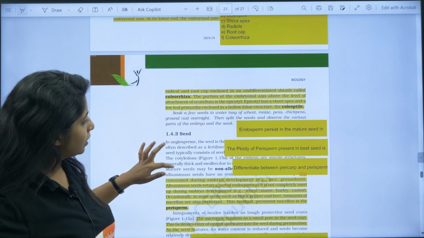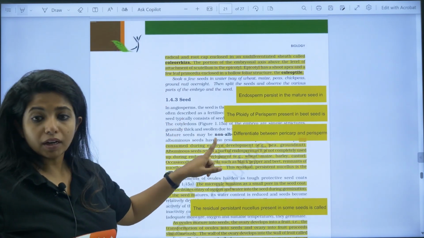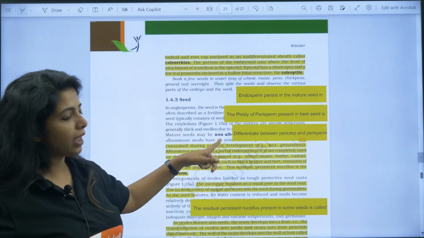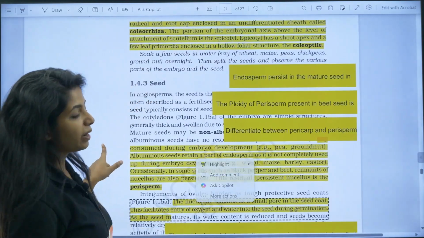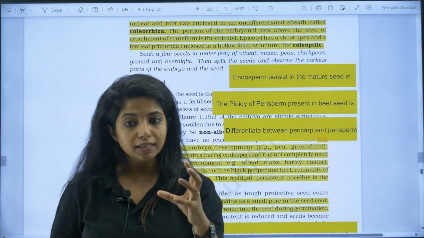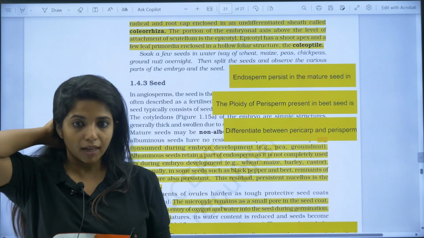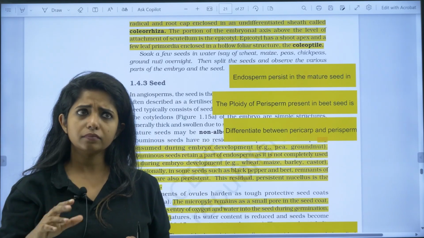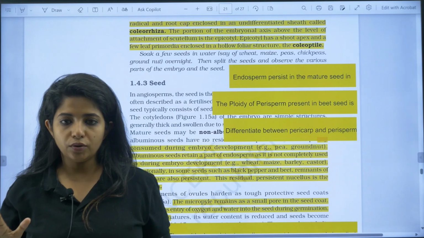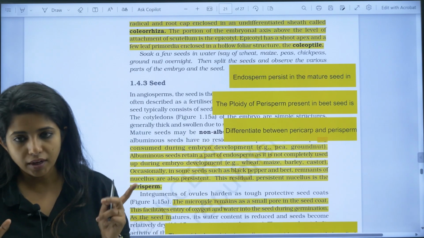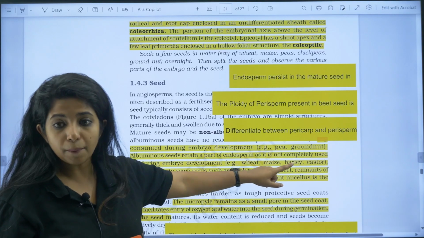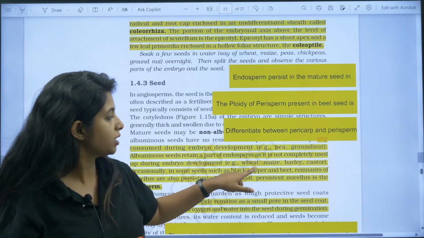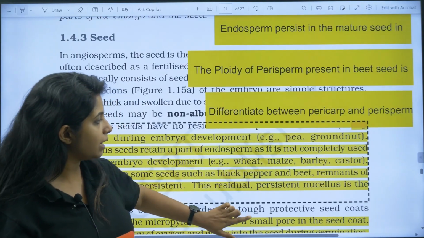Okay. Now the next thing, you're talking about seed. So there are two types of seed, albuminous seeds and non-albuminous seeds, which are just hidden behind this. Okay. So albuminous is where you have still some amount of endosperm left. That means you're talking about monocots. Okay, non-albuminous means they do not have anything left behind. That means you're talking about dicots. Okay, one very important thing, examples they have given you once more. Apart from castor and coconut, they have given you more examples, that is wheat, maize, barley and everything.